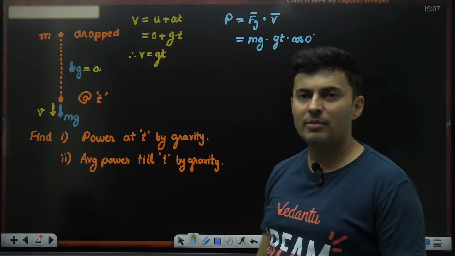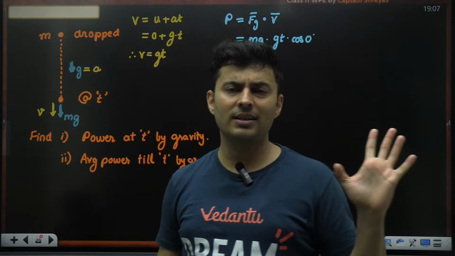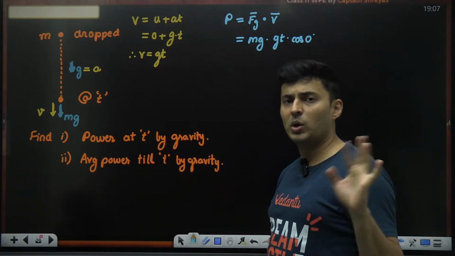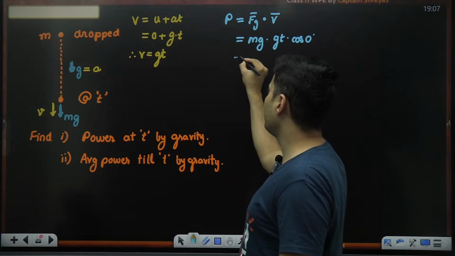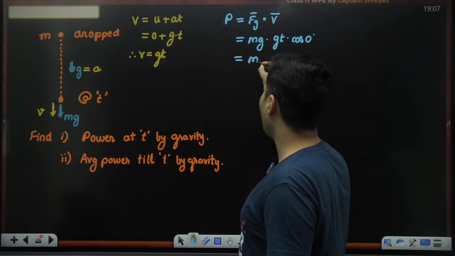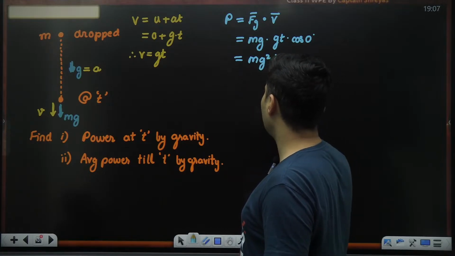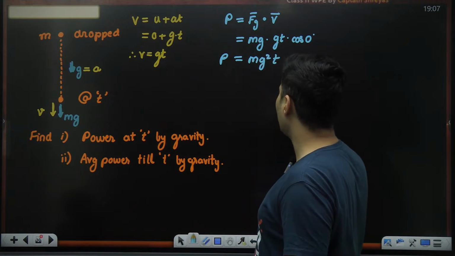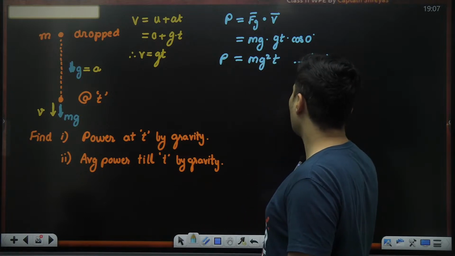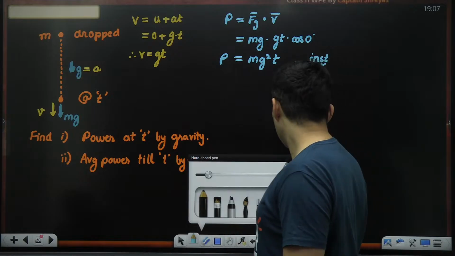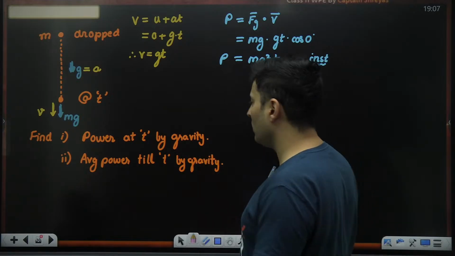A dot B is AB cos theta. So F dot v will be Fv cos theta. Theta is 0 degrees, so cos 0, which anyway is 1. So this is just going to be m into g, into g t, which is m g square t. So that is the power at that moment. This is instantaneous value. That's not all. We have to find average also.